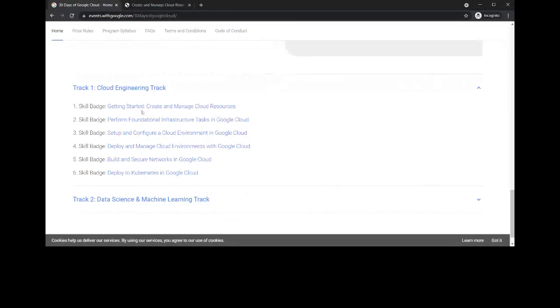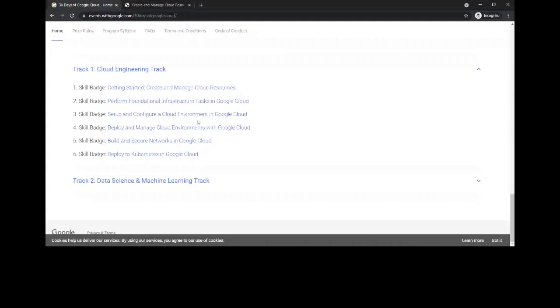In today's session, I'm going to kickstart with Getting Started, Create and Manage Cloud Resources, as many of you have doubts and queries regarding the Quest Labs and Challenge Labs. So today our motto in this session is getting started and creating the cloud resources.